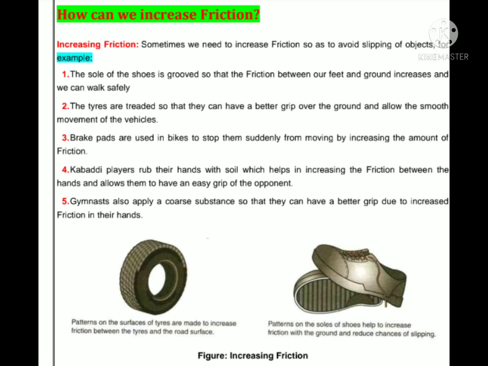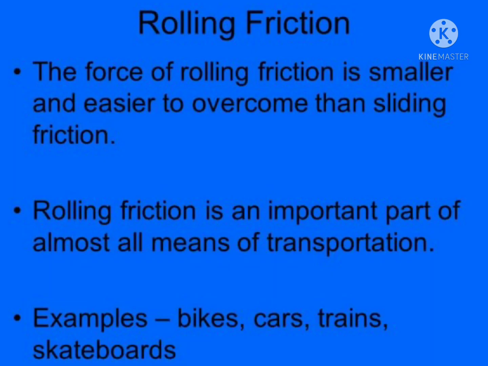All these examples, look at this picture, students, and write all these examples in your notebook. Students, we learn about the next type of friction, rolling friction. What is rolling friction? The force of rolling friction is smaller and easier to overcome than sliding friction.